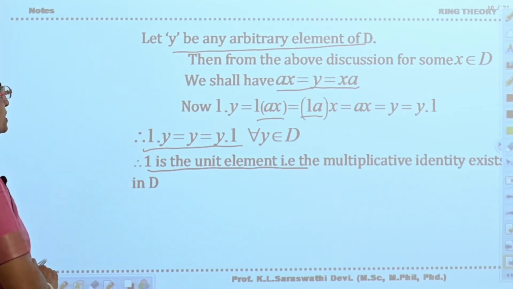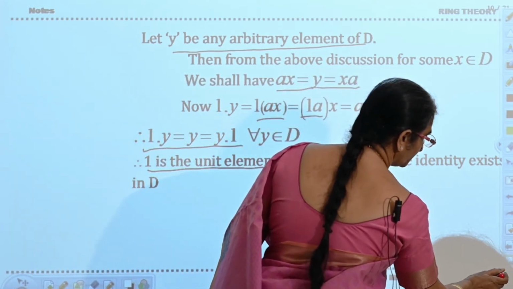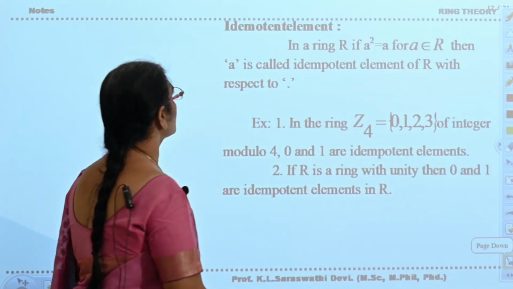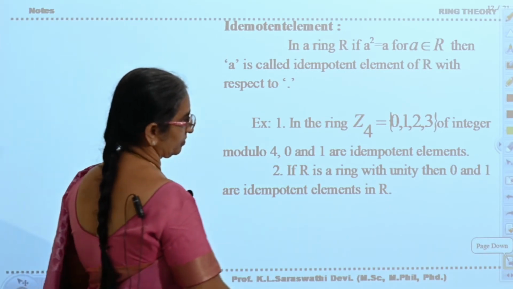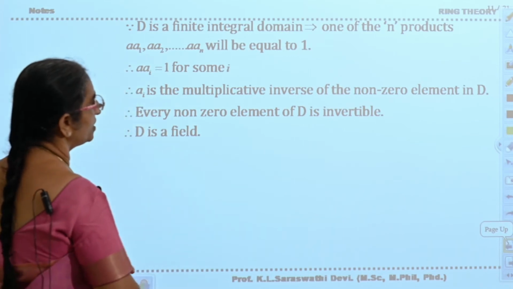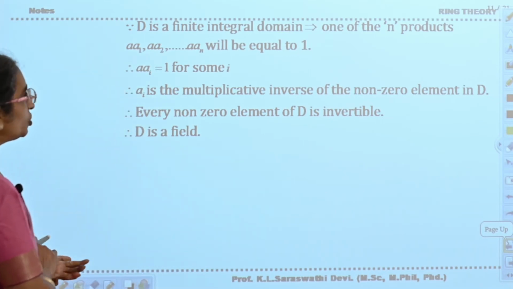Okay, now next, see the next problem on the next page. D is a finite integral domain, which implies one of the n products will be equal to 1.